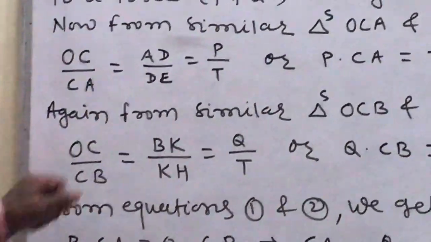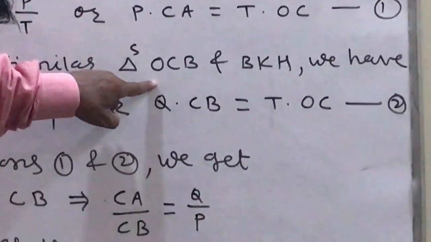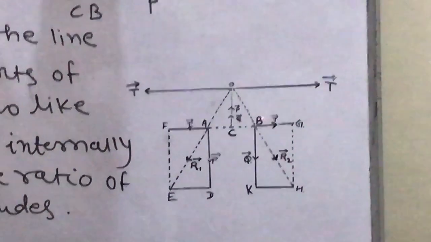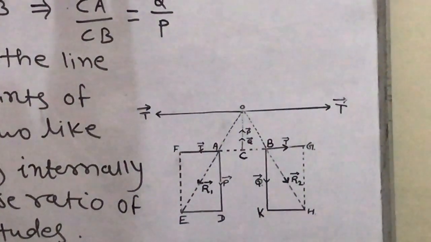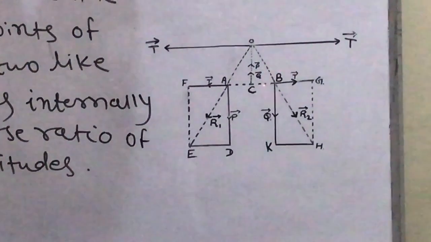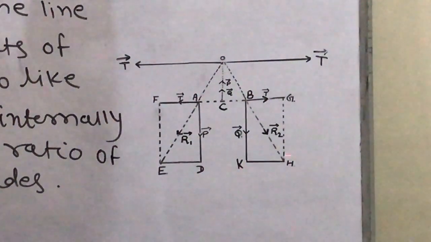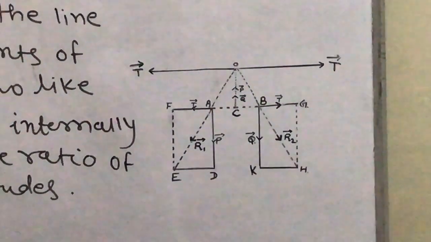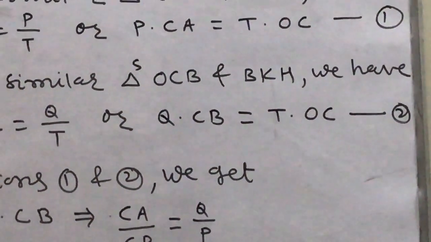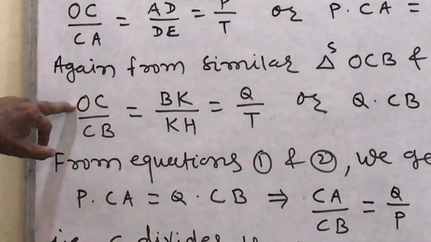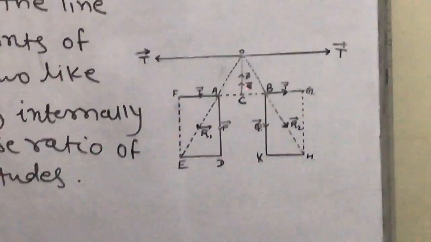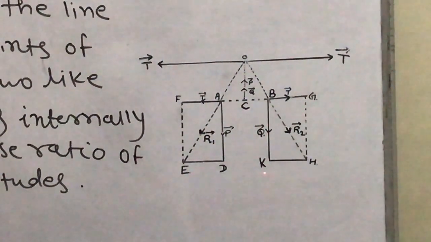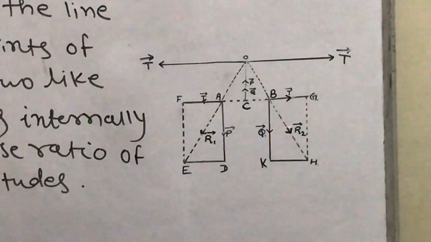Again, from similar triangles OCB and BKH, we have OC upon CB equal to BK upon KH.